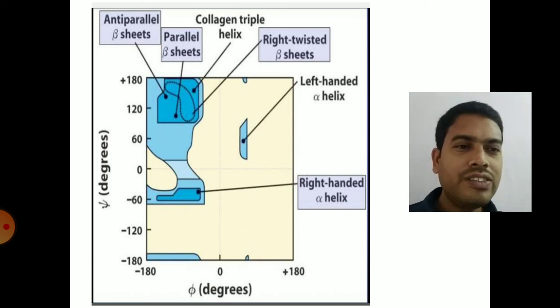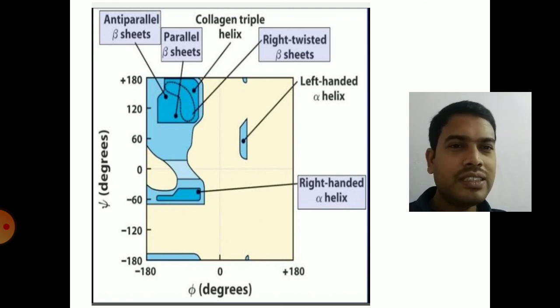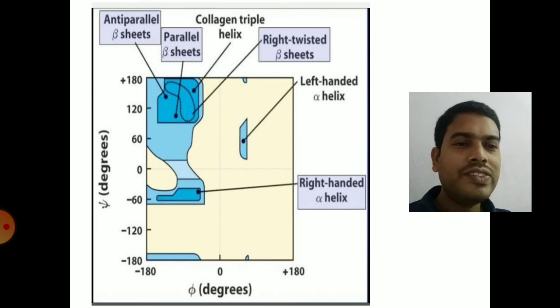So the psi and phi values vary with the type of structure of the protein. With the help of the psi and phi values, you can identify the structure of a protein, especially the secondary structure, whether it is present in alpha helical structure, that is right-handed or left-handed alpha helical structure, or beta pleated sheets, that means parallel or anti-parallel beta pleated sheet, or the special secondary structure, collagen triple helix.